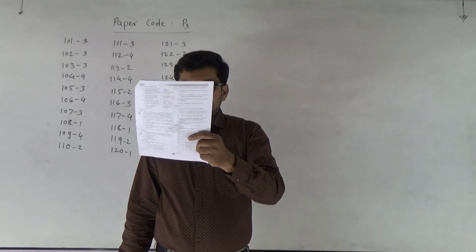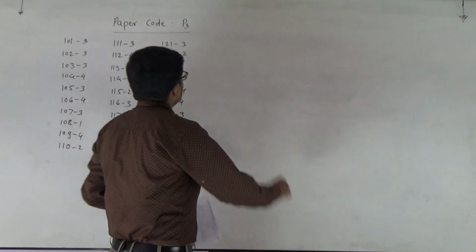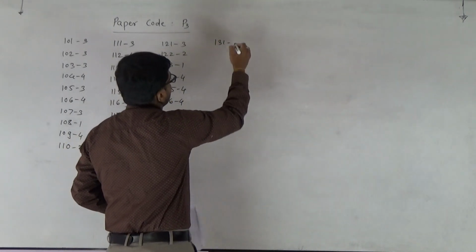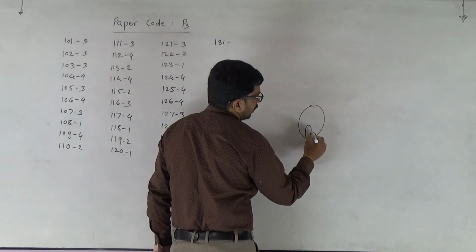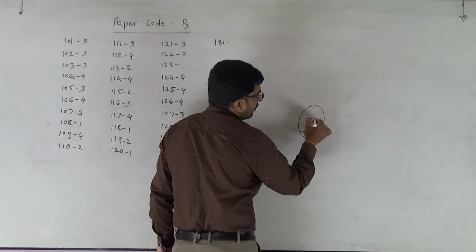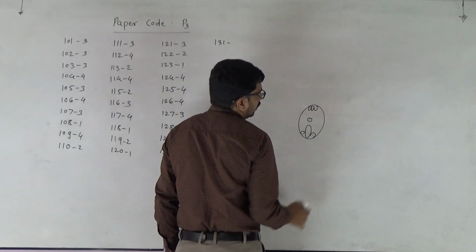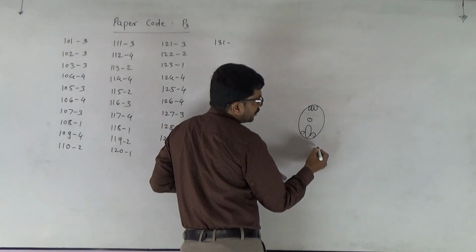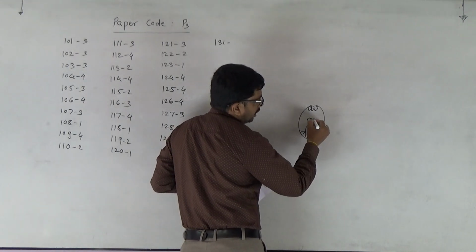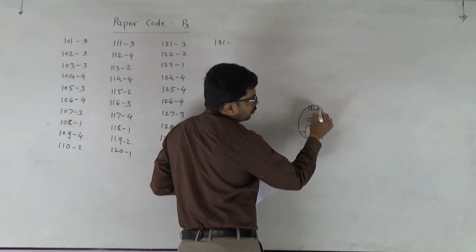A typical angiospermic embryo sac at maturity. 131. When we talk about this embryo sac at maturity, it is 7 celled. 1, 2, 3. 1, 2, 3.